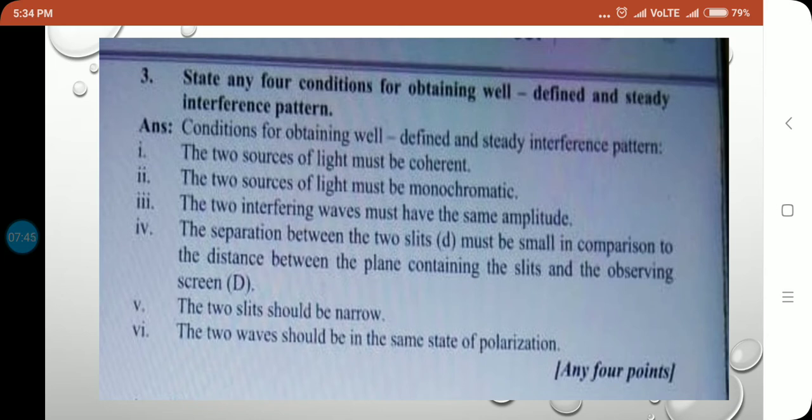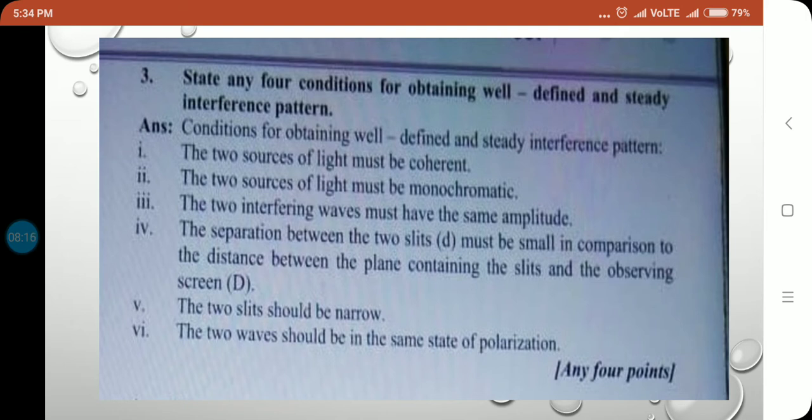If the two slits are not narrow, then what happens? A wide source of light is equivalent to a large number of point sources. If we use a wide source, out of all the point sources, some produce constructive interference and others may produce destructive interference at the same point. So we will get uniform illumination on the screen. That means the interference pattern will not be clear and distinct.